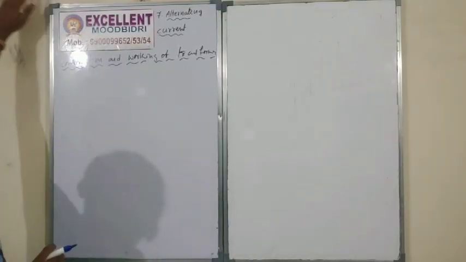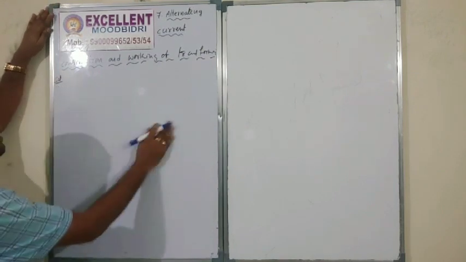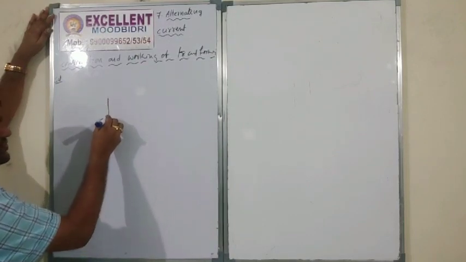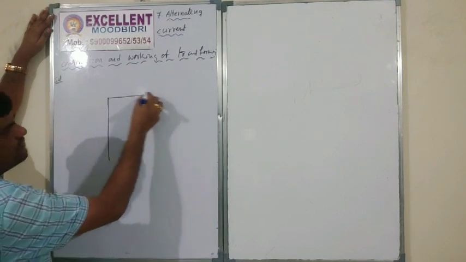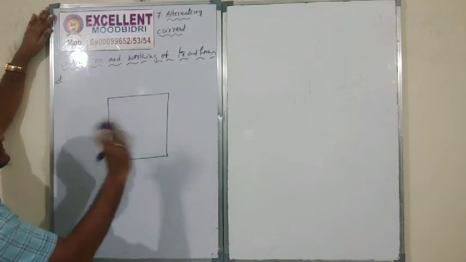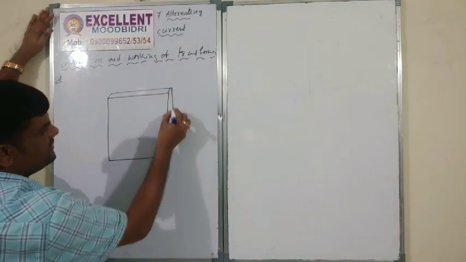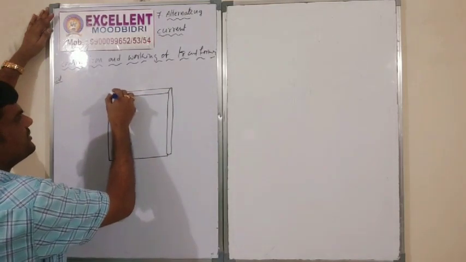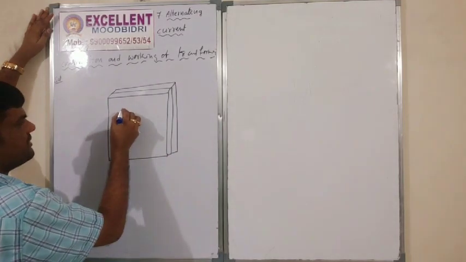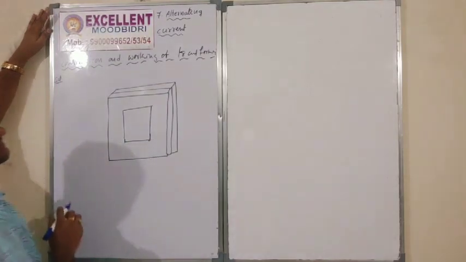Next, construction and working process of the transformer. Construction has a soft iron core. We have soft iron plates, and we arrange the plates one by one in this manner. These are the transformer plates.